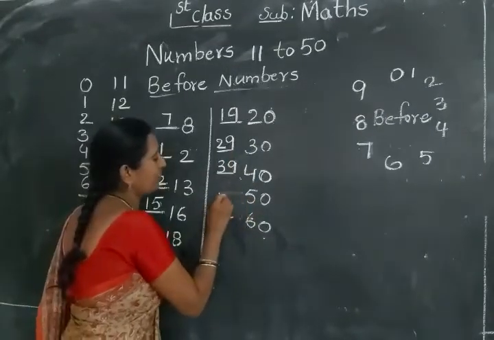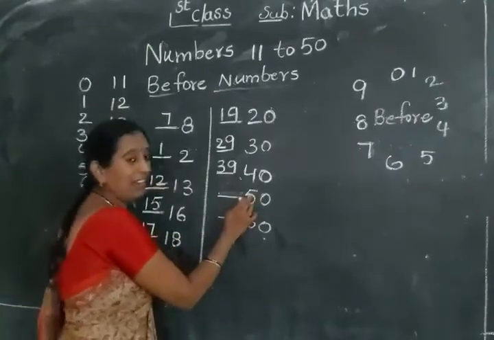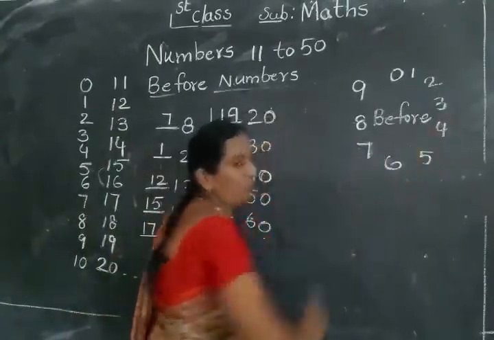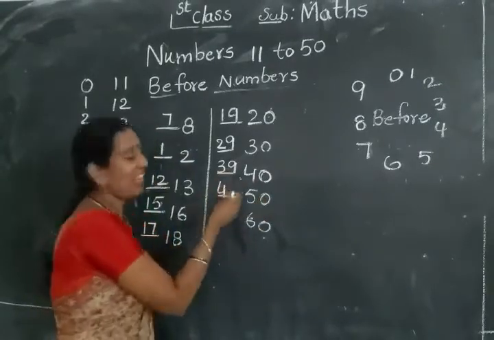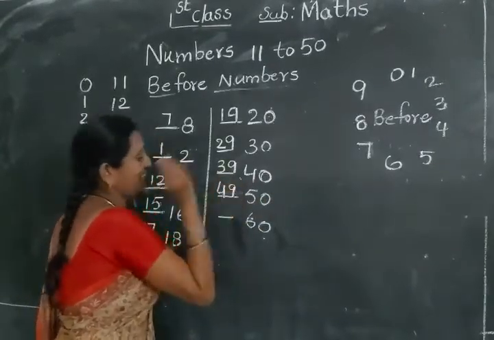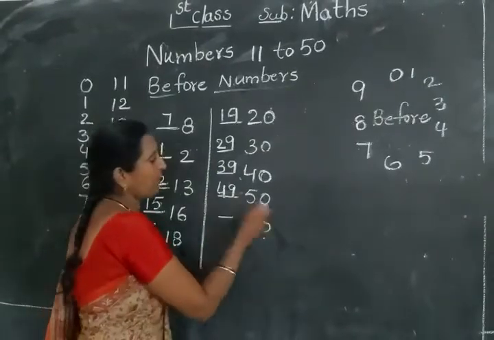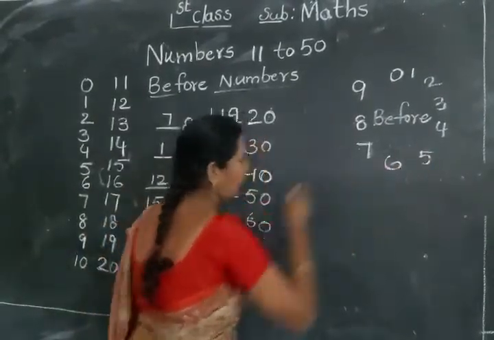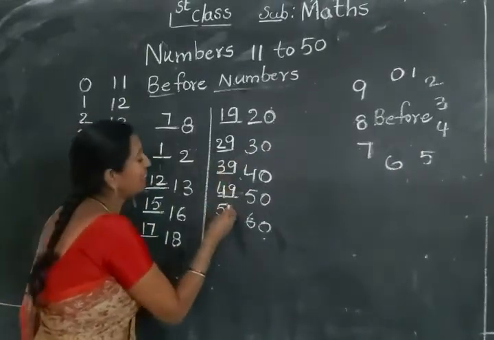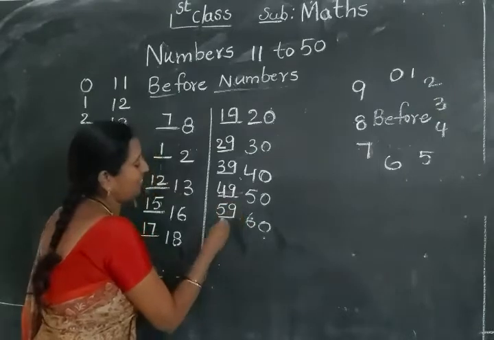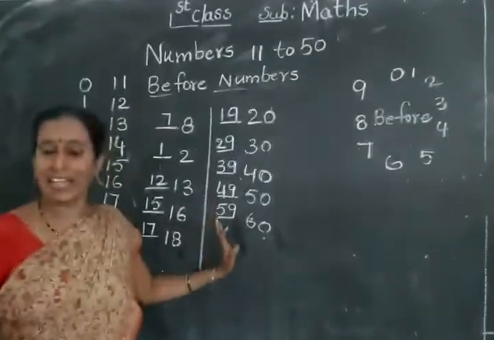Next, see here. 50. 50 before number? The 5 before number is 4, and 0 will be changed as a 9. Like that. See here, 60. 6 before number is 5. The 0 will be changed as 9. Like this. The 60 before number is 59. Once I will explain to you.